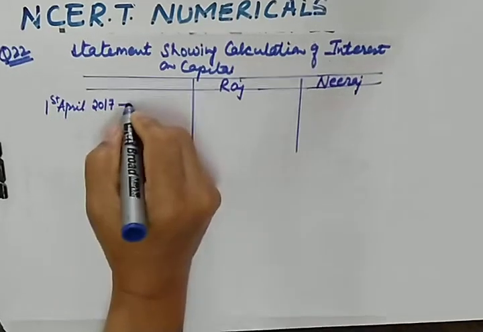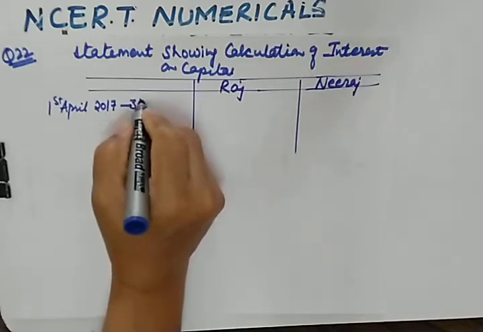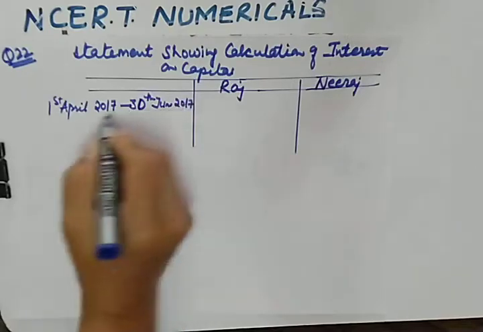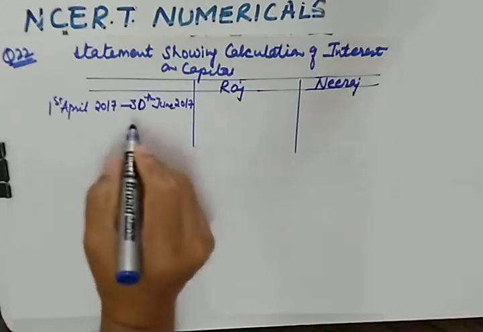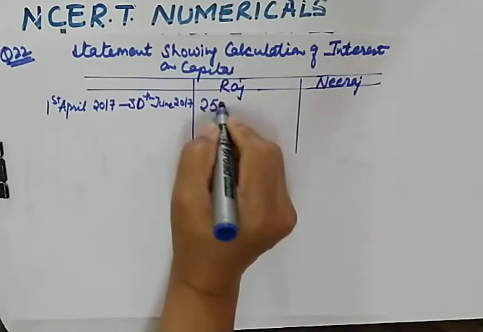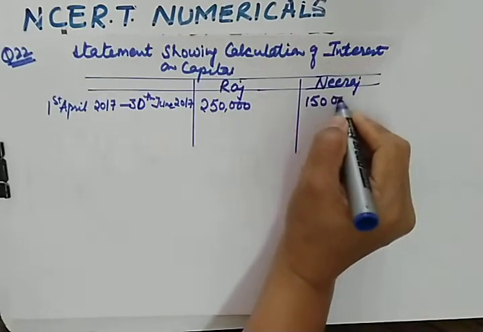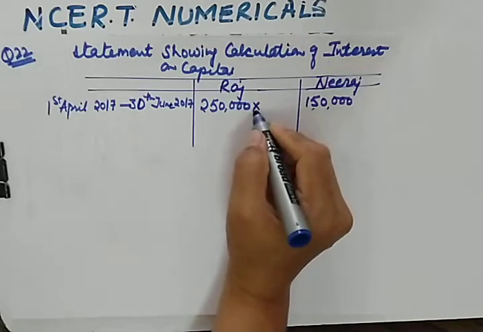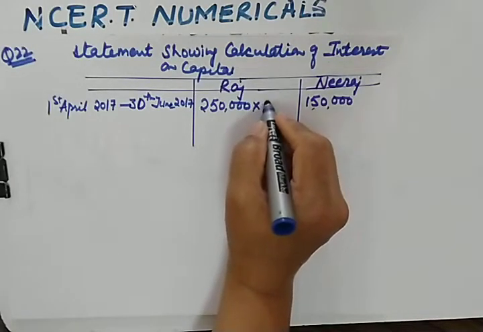So initially from 1st April 2017 till 1st July, 1st July means till 30th June 2017. How many months? From 1st April to 30th June, it will be 3 months. So for 3 months their capital was 250 in case of Raj and 150 in case of Neeraj. It means you will be calculating interest on capital for 3 months, and the rate of interest on capital is 8%.